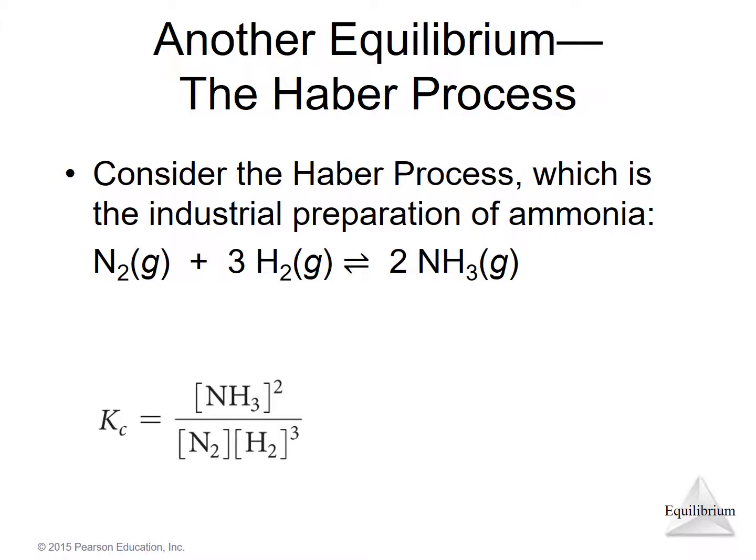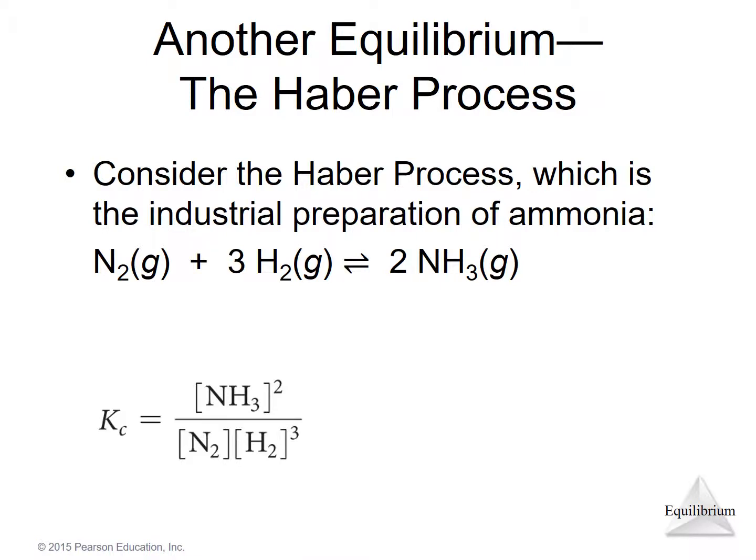Here N2, nitrogen gas, reacts with 3 moles of H2 to produce 2 moles of NH3. Now, the expression for the equilibrium constant, and this is a general way of writing this, the equilibrium constant is some number, the number isn't given here, which depends on these concentrations.